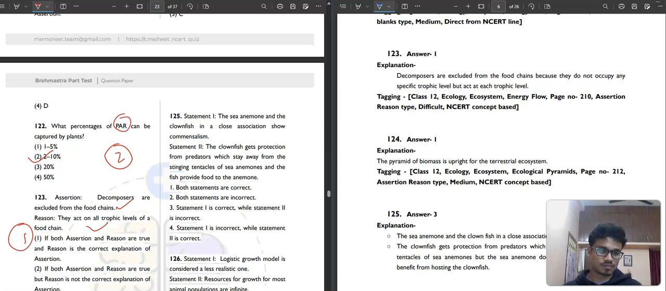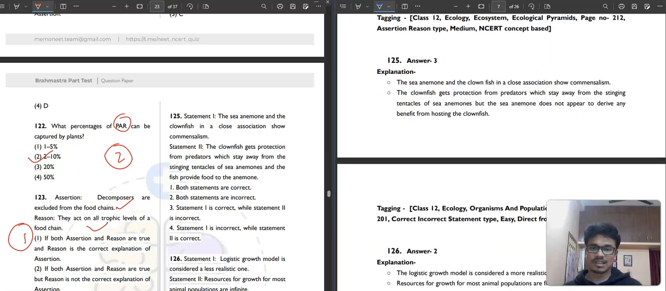Statement first. It is saying that the sea anemone and the clownfish in a close association show commensalism. Okay. Sea anemone and clownfish, I guess this is out of NCERT. Okay, so this is right. The clownfish gets protection from predators which stay away from the stinging tentacles of sea anemone, and the fish provide food to the anemone.